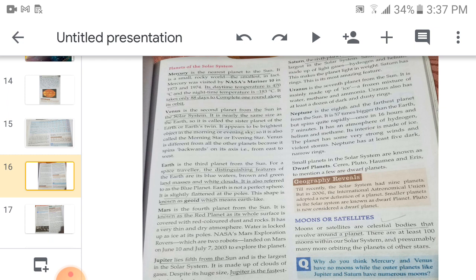Neptune, it is the eighth and farthest planet from the Sun. It is 57 times bigger than the Earth, but spins quite rapidly, once in 16 hours and 7 minutes. It has an atmosphere of hydrogen, helium and methane. Its interior is made up of ice. The planet has some very strong winds and violent storms. Neptune has at least 5 dark narrow rings. Small planets in the solar system are known as dwarf planets, for example Ceres, then Pluto, Haumea and Eris. These are some of the dwarf planets.